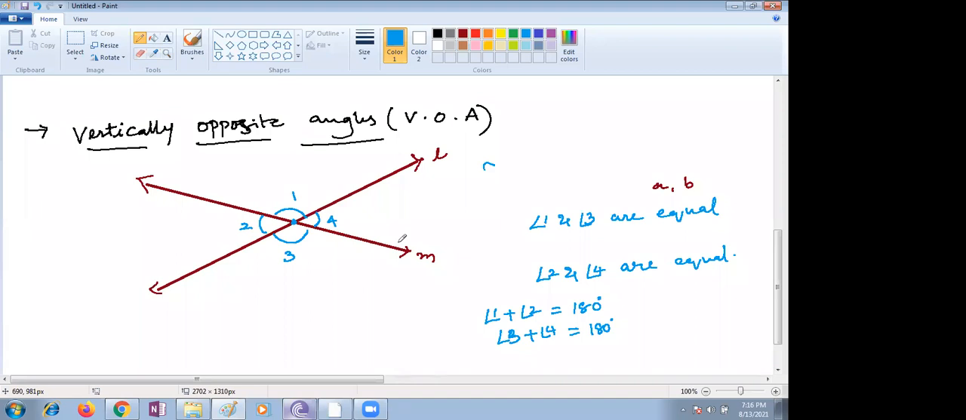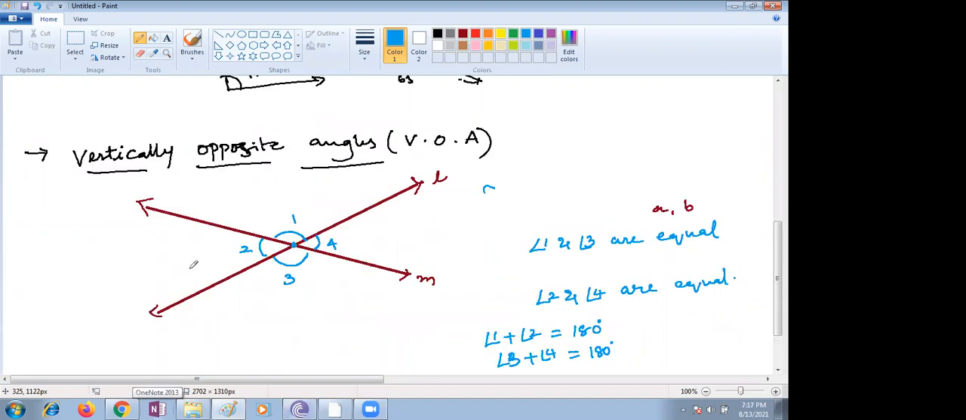Now let me give a few questions on this. This is very, very important. There is a lot of chance to get confused also. I will give one more situation, and now you say what are the vertically opposite angles. Till here it is clear, children, for you? Yes, ma'am.